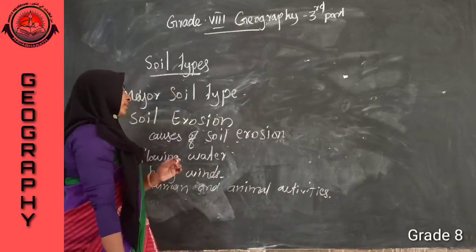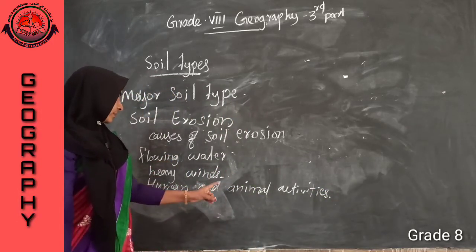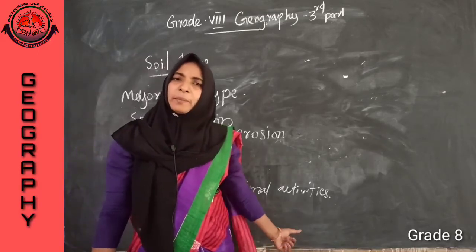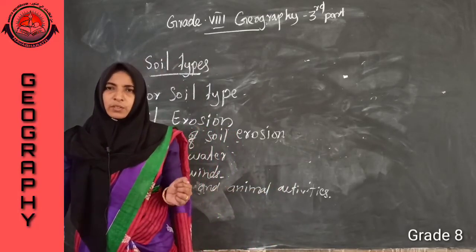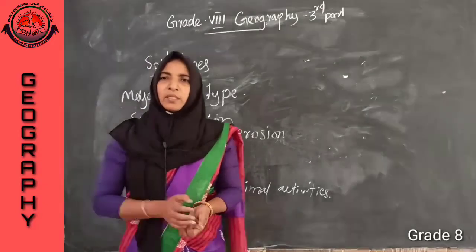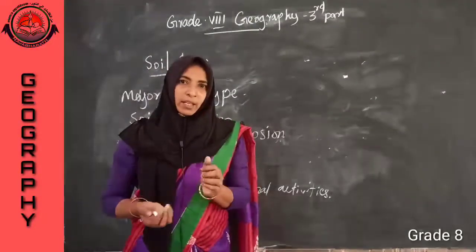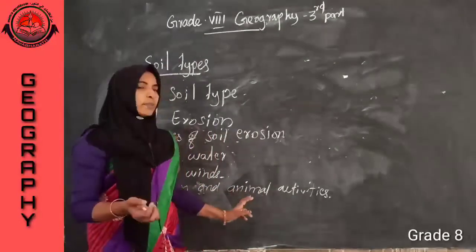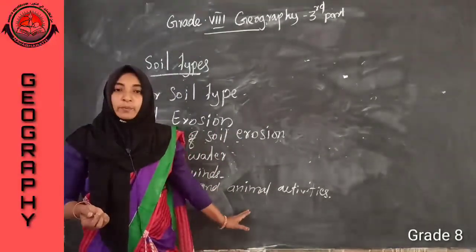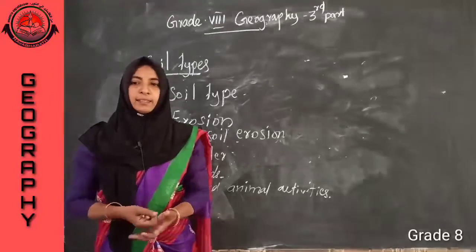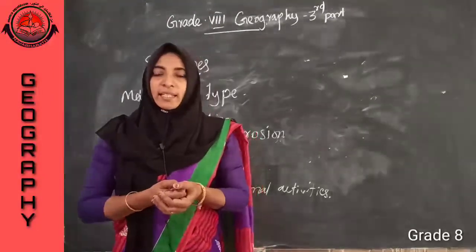Listen. How do animal activities lead to soil erosion? Do you have any idea about that? How do animals cause soil erosion? Through overgrazing.